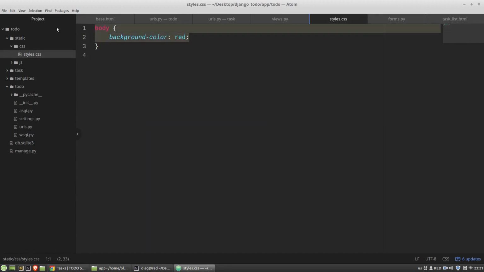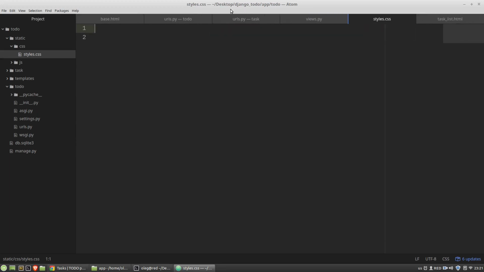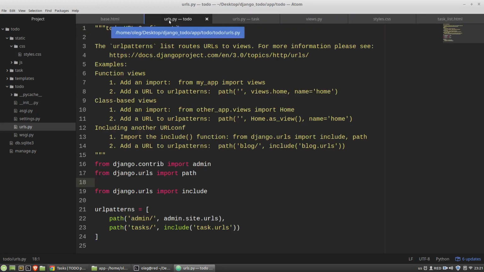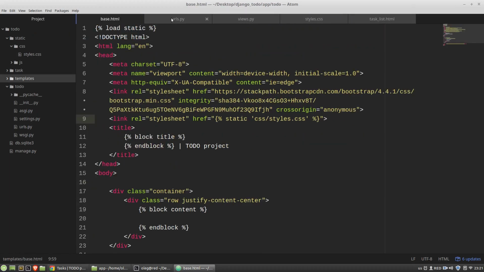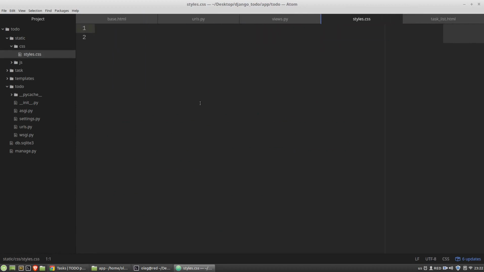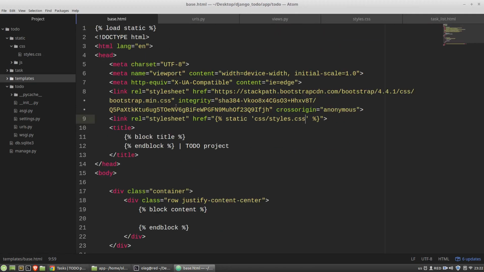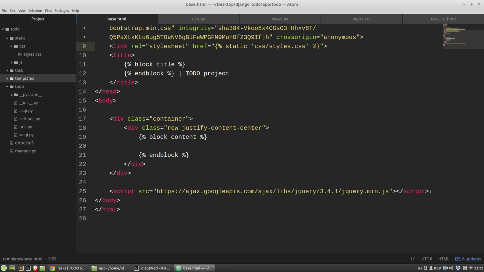Let's remove. And also I want to add a link to the JS file.